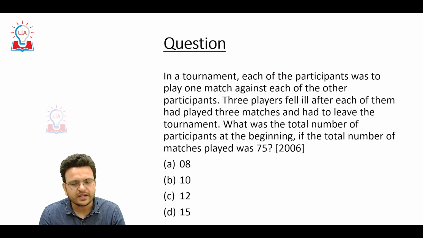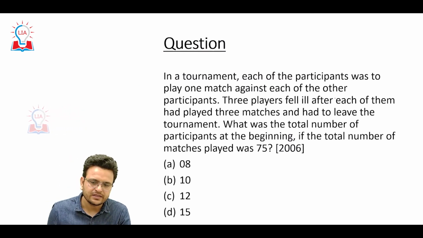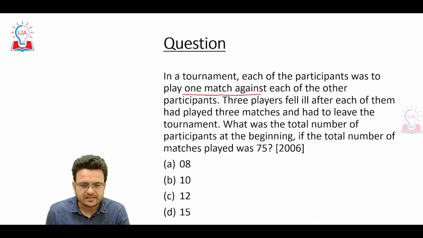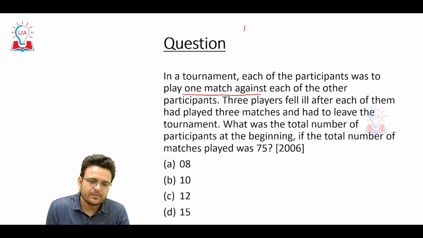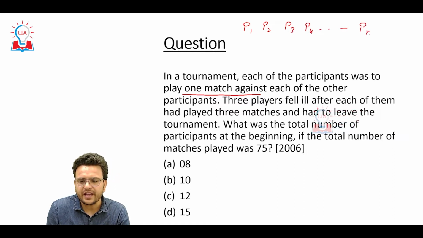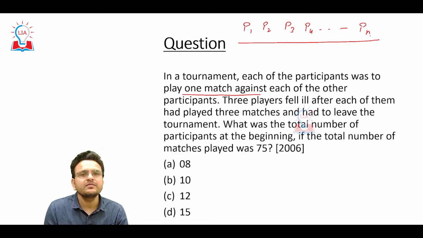In a tournament, each of the participants was to play 1 match against each of the other participants. Consider there are participants P1, P2, P3, P4 and Pn. Just remember the formula.